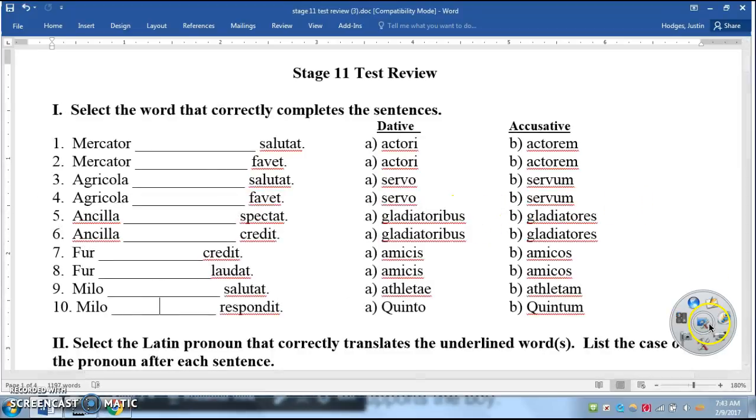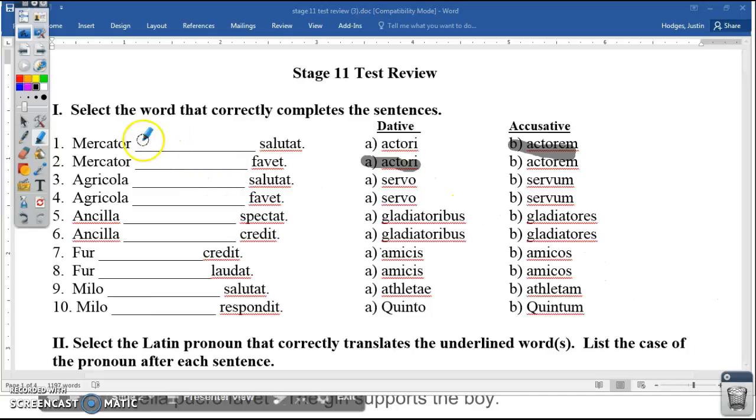Put really simply, in this section, you're just looking to see what the verb is, and if it's one of those rich verbs, then you choose the dative. If it's one of the other hundreds of thousands of normal verbs, then you choose the accusative. So salutat, not a rich verb, so we go with servum, the accusative form. Fawet, that is one of the rich verbs, so we're going to go with servo, the dative form. Spectat, that's not a rich verb. We're going to go with gladiatoris. Credit, that is a rich verb, so we're going to go with gladiatoribus, the dative form.